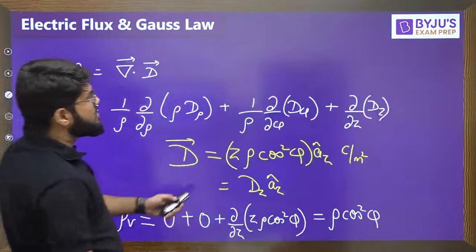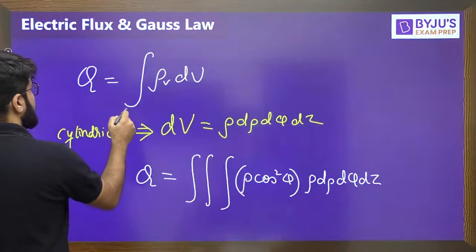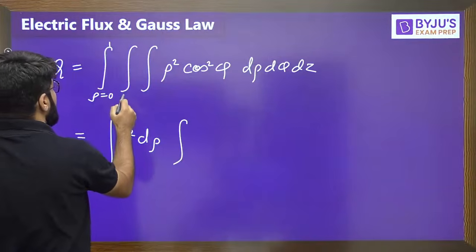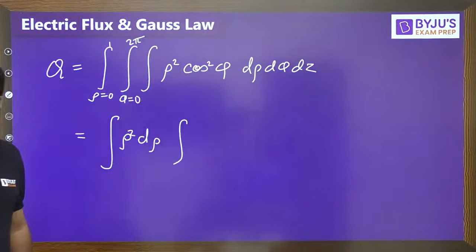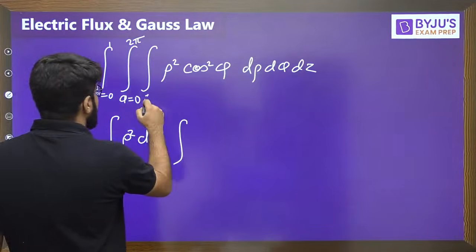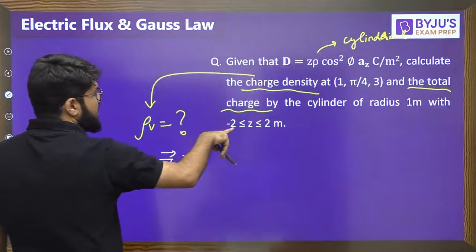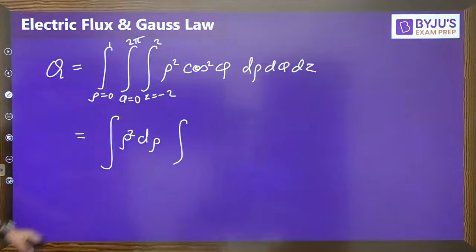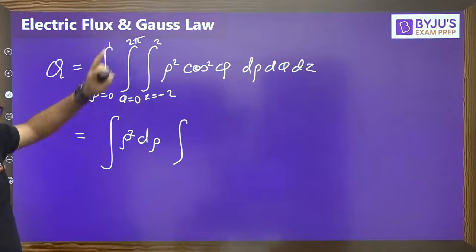Now see, what is the radius of the cylinder? Radius of the cylinder is 1 meter, so rho will be from 0 to 1. Phi, for a cylinder, is from 0 to 2 pi always. And z is given to be from -2 to +2. Always remember, for a cylinder, the range of azimuthal angle is 0 to 2 pi.